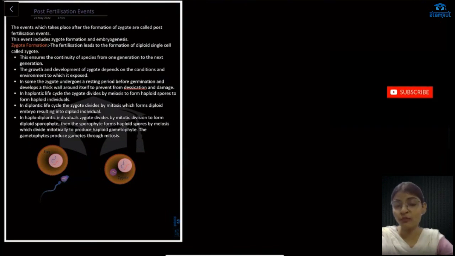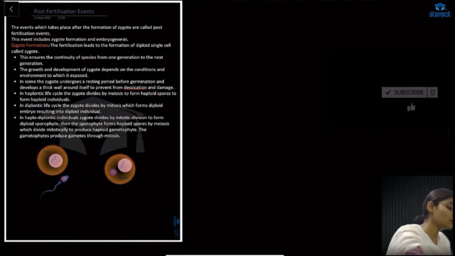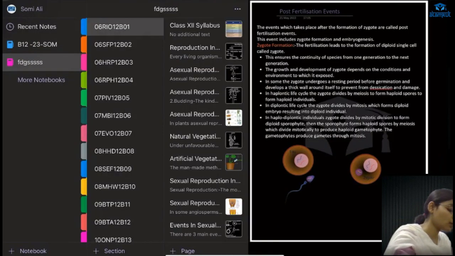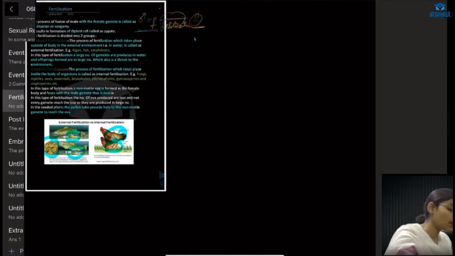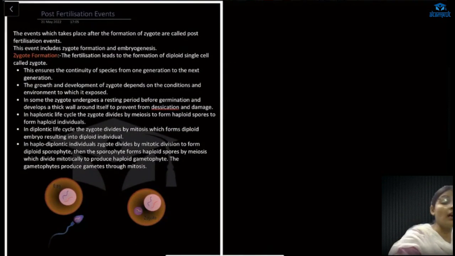We have now reached the end of the topic, that is post-fertilization events. Quickly, we will see what a post-fertilization event is, and then we will discuss the other events. We have completed fertilization, how fertilization occurs and what the process is. Now, in post-fertilization events, we will see what changes occur after fertilization, that is, after the zygote formation. How is a zygote formed? So, quickly let us see.